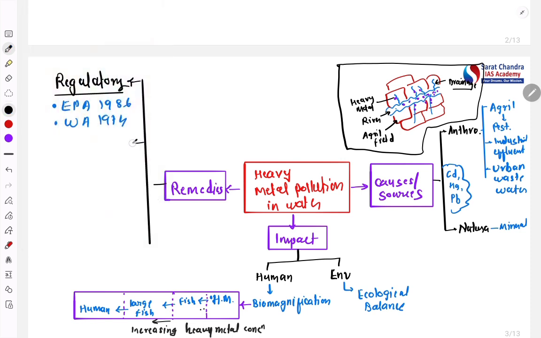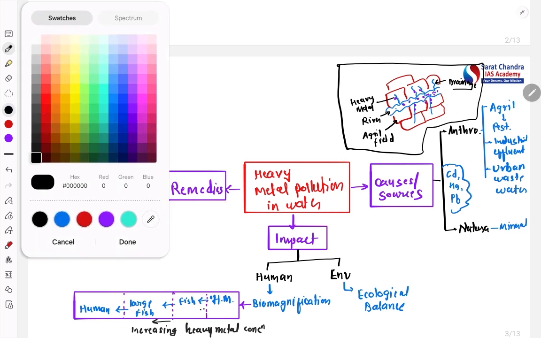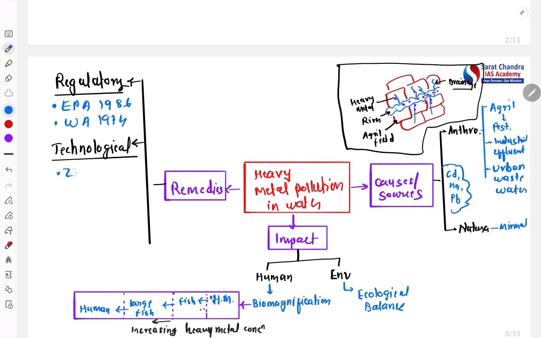The second important thing is technological measures, like zero discharge technologies. For example, Tiruppur textile mills have zero discharge technology in which all the wastewaters are recycled, or filtered, in order to prevent pollution to the nearby area.